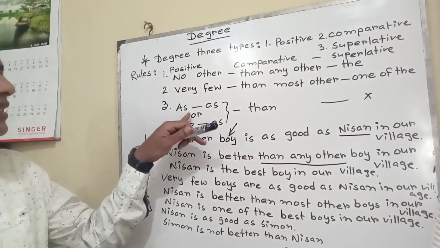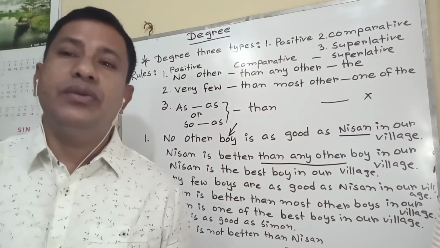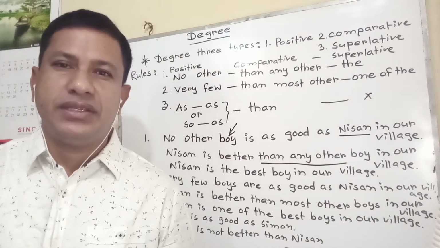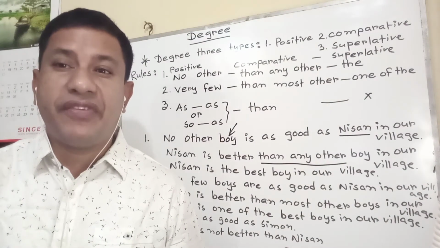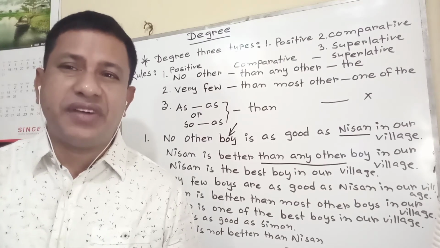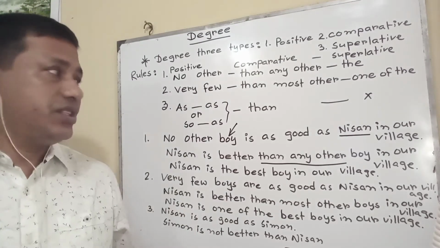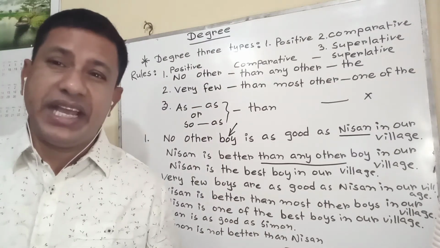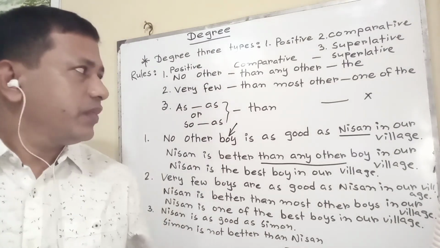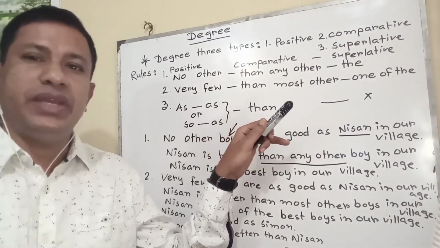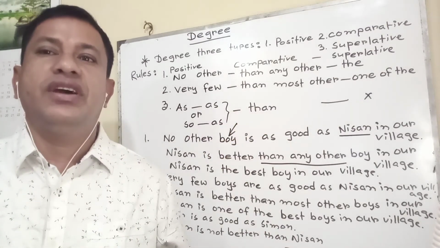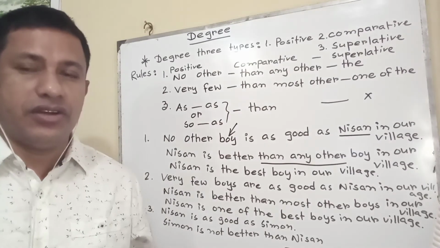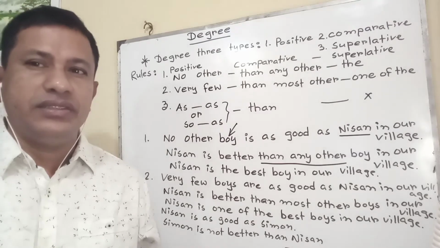For rule 3, as or so as: He runs as fast as Rafi. See, there is no no other or very few word, only as as. I have told you that in this case you have to make the sentence negative. Rafi does not or cannot run faster than he.